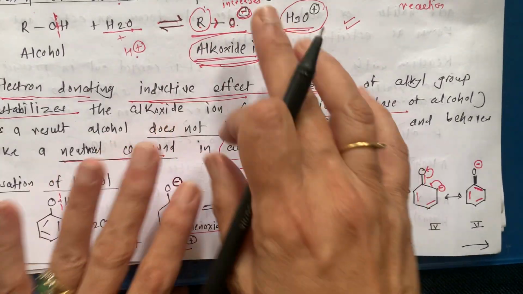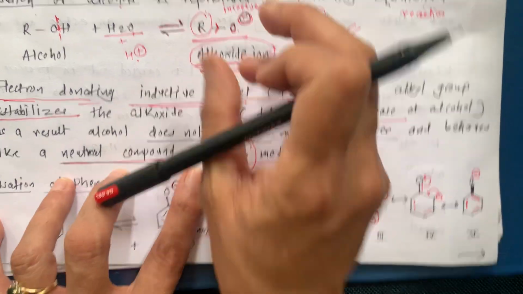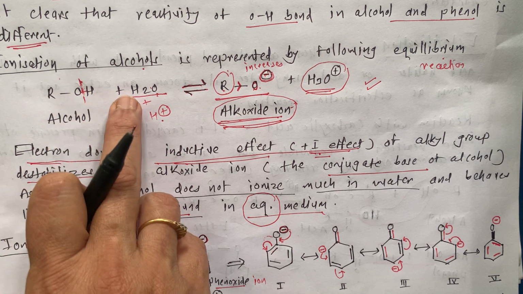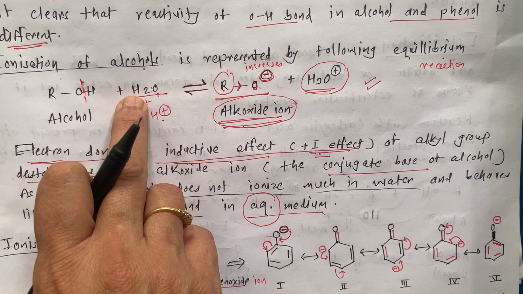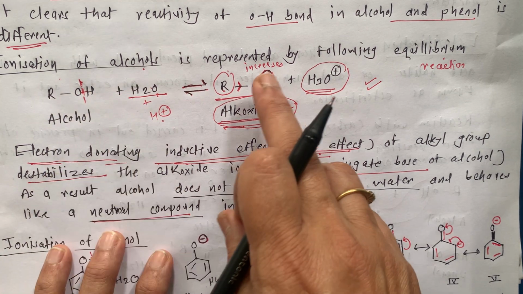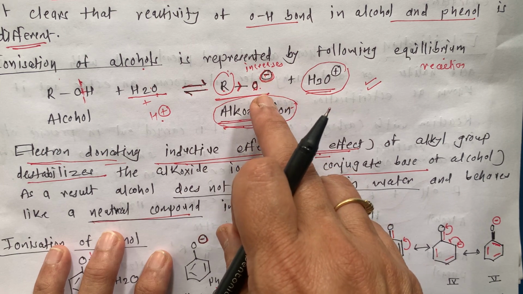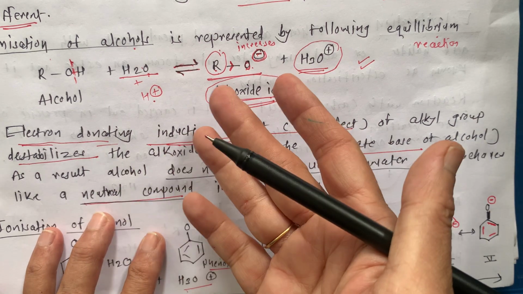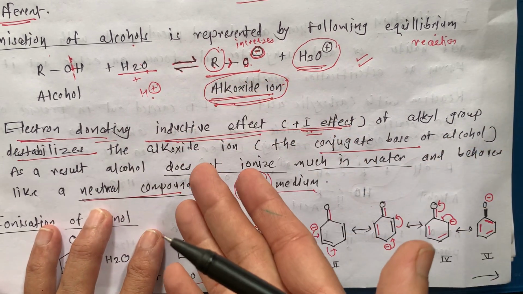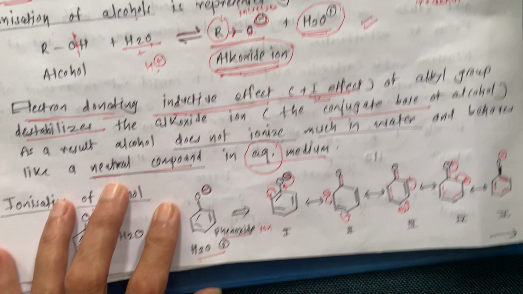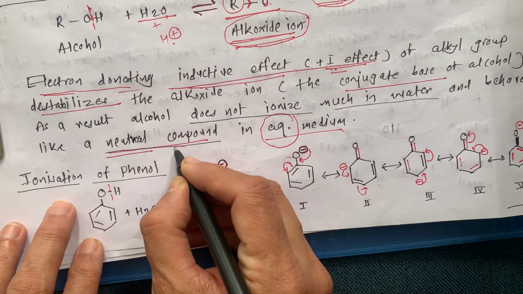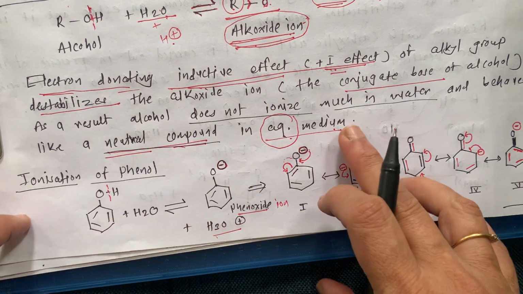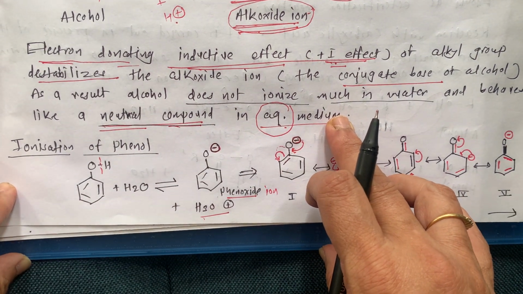They react with each other again in the reversible reaction, and it comes back to ROH and H2O separately. Are you getting this? If they were in ionized form, then it would show some acidic nature. But this is not the case, and that is why this compound is neutral in aqueous medium. Alcohol is neutral in aqueous medium.